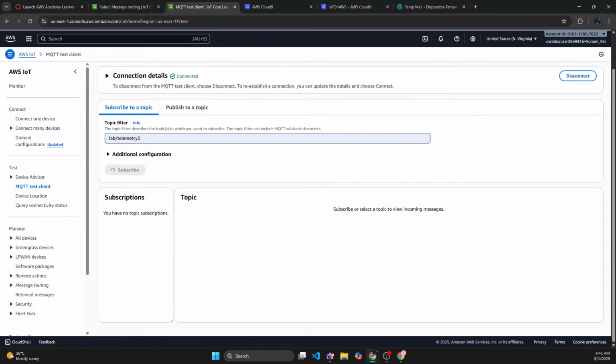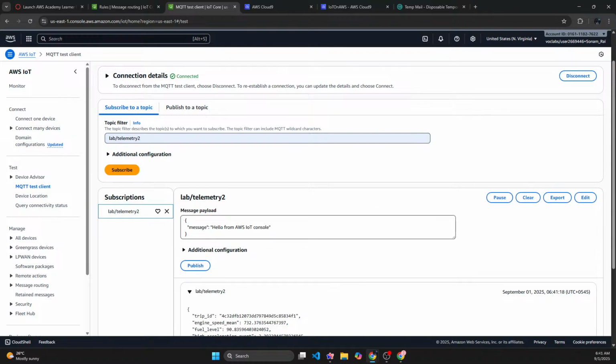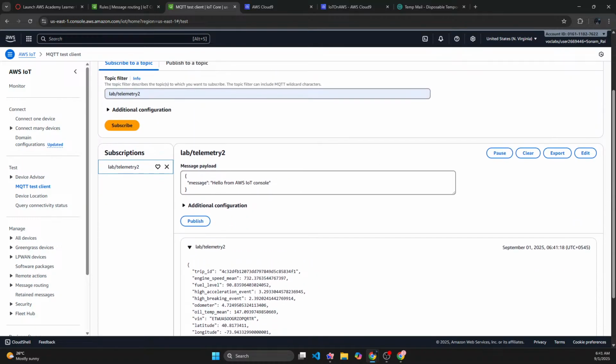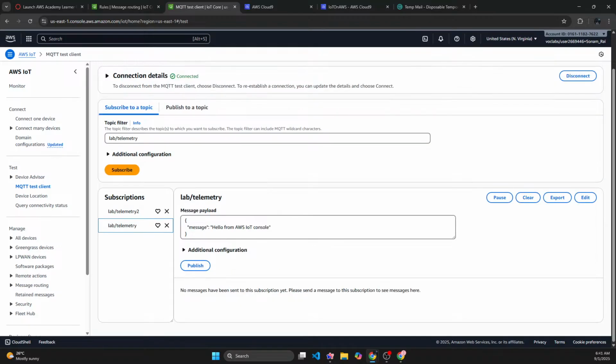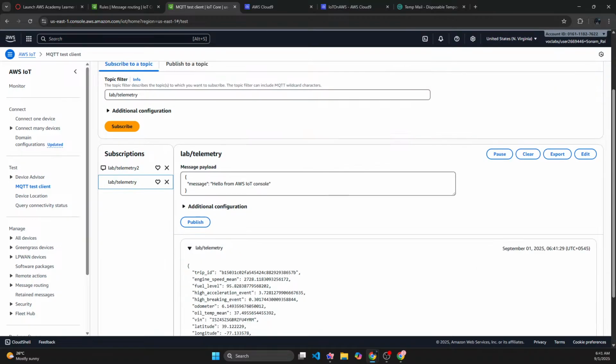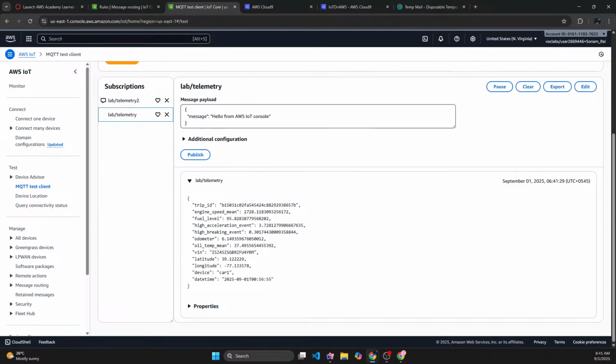Lab/telemetry 2 will be the messages from car 2, but we're only checking car 1 right now. Looking at car 1's data, what is the fuel level? Okay, it's 95.9 and 67. Eventually I'm going to get a fuel level below 25.